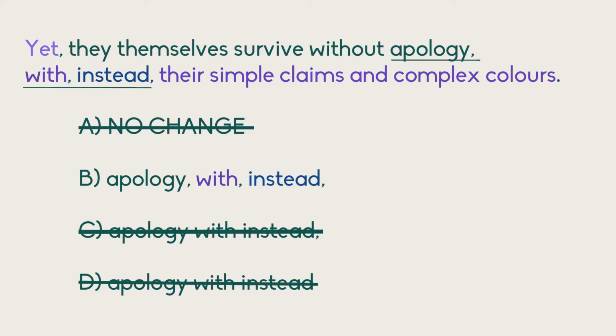Seems a bit strange at first, but if we think about how this works, we have they themselves survive without apology, the sentence. Then we have a subclause with their simple claims and complex colours. And within that subclause, we have another subclause, the word instead, because you can remove the word instead from that second subclause and it still stands. So we have a clause within a clause. So that's how answer choice B works.